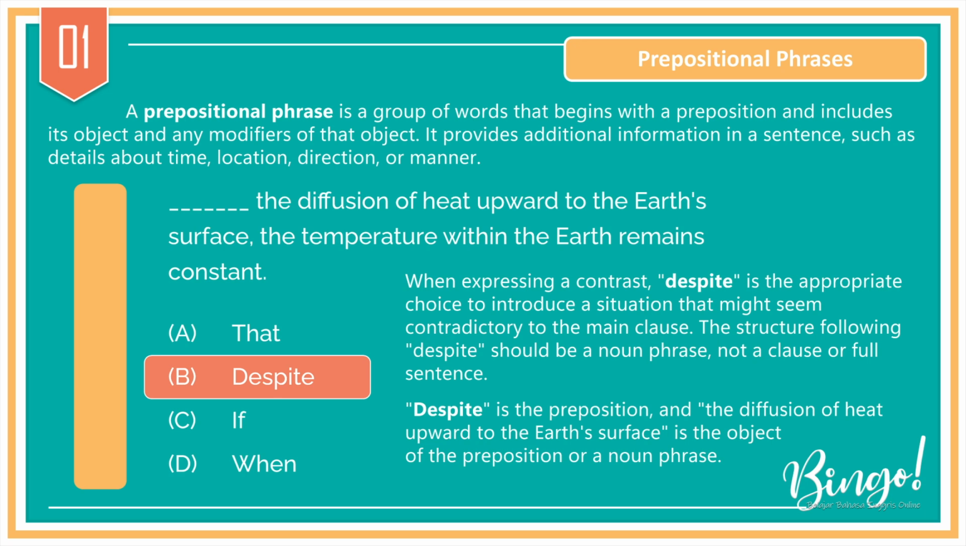When expressing a contrast, despite is the appropriate choice to introduce a situation that might seem contradictory to the main clause. The structure following despite should be a noun phrase, not a clause or full sentence. Despite is the preposition, and the diffusion of heat upward to the Earth's surface is the object of the preposition, or a noun phrase.